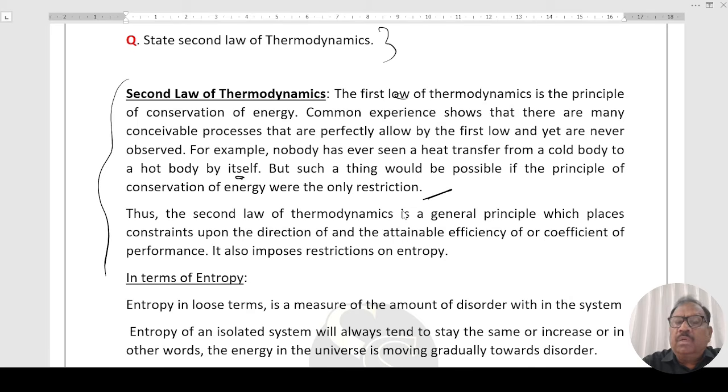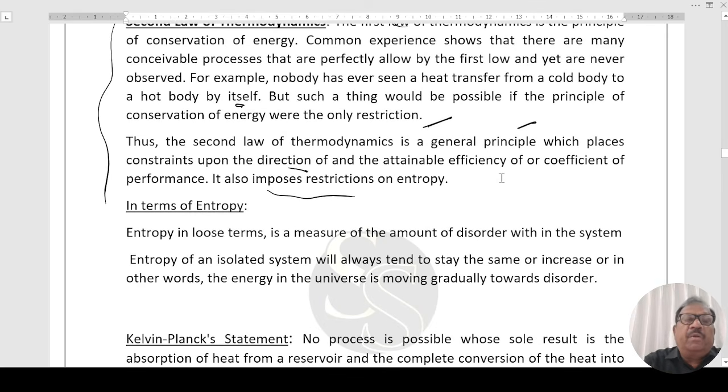Thus, the second law of thermodynamics is a general principle which places constraints upon the direction of heat transfer and the attainable efficiency or coefficient of performance. It also imposes restriction on the entropy. Definition in terms of entropy. What is entropy? Entropy in loose terms is a measure of the amount of disorder within the system. According to the second law of thermodynamics, the entropy of an isolated system will always tend to stay the same or increase, or in other words, energy in the universe is moving gradually towards disorder.